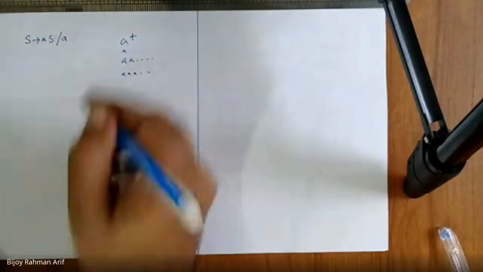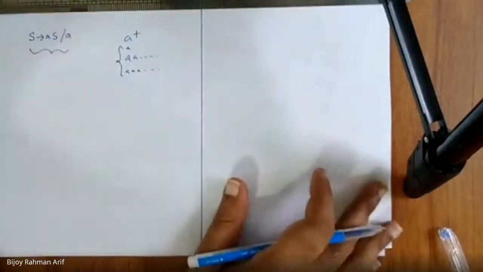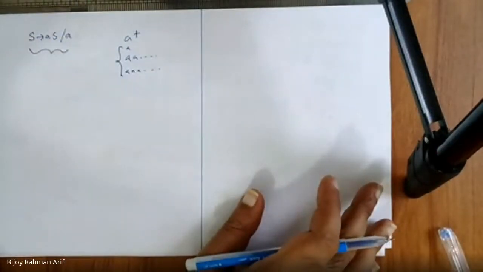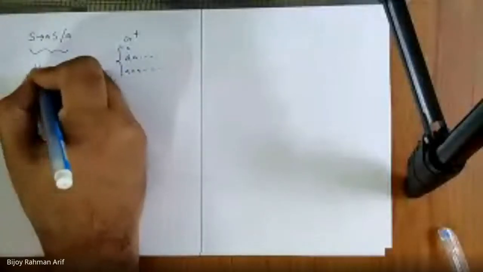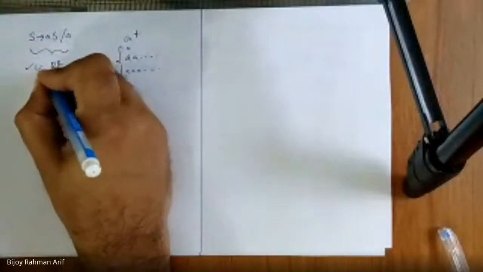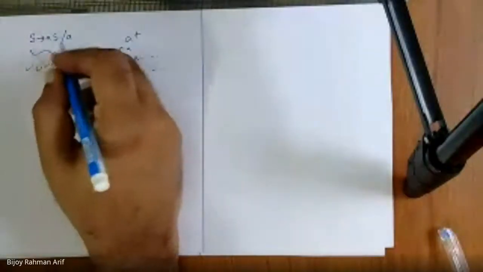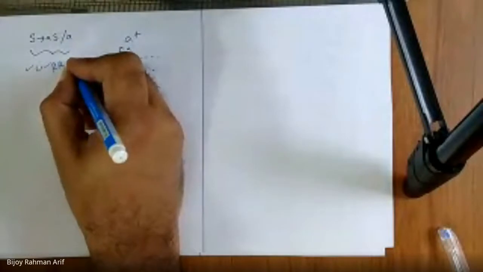So this is the string generated by this grammar. This grammar definitely is not ambiguous. Am I right? Yes, sir. It is unambiguous grammar. Fine. This is not left recursive. It is right recursive. Am I right? Yes, sir.